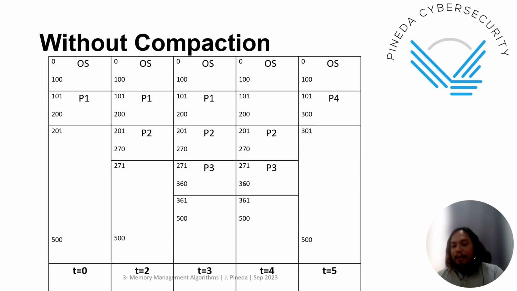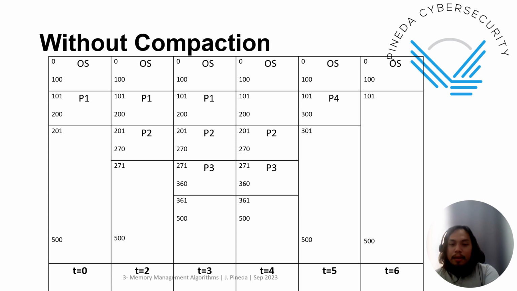If P4 enters at T5 but P2 and P3 are still there, then P4 will have to wait, right? So there will be what we call external fragmentation. But here in this example, there's none. And then at time 6, P4 exits the memory. So it's clear and you have free space.